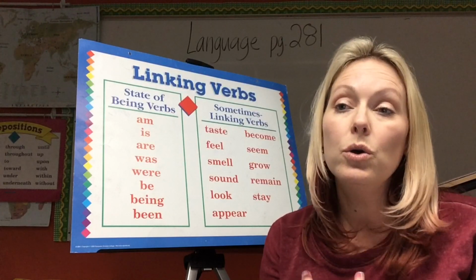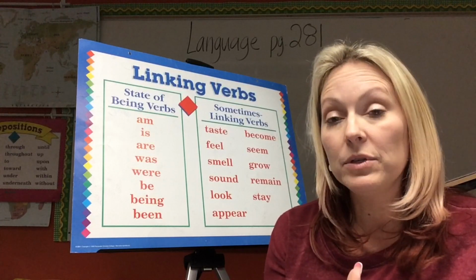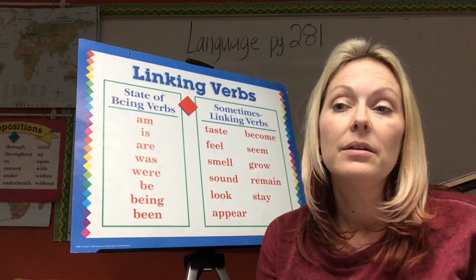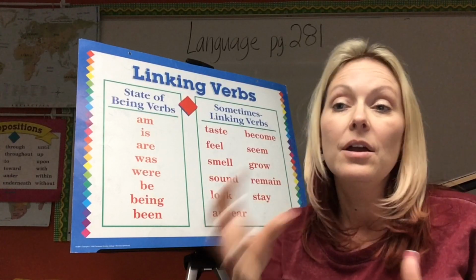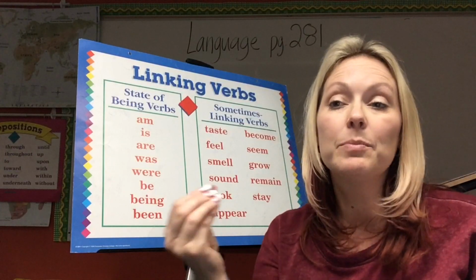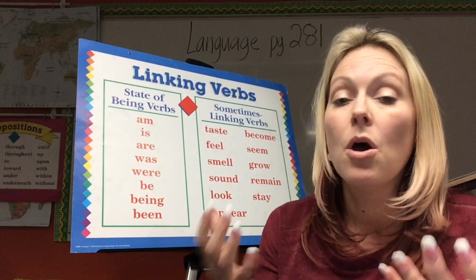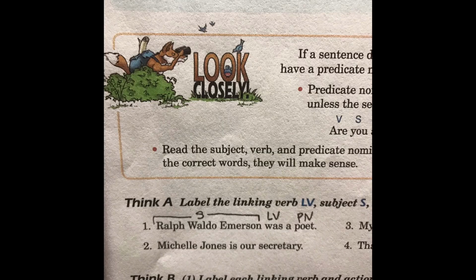And who was doing something? Our subject, Ralph Waldo Emerson. The verb is linking the subject and the predicate nominative, and the predicate nominative is poet because we're renaming Ralph Waldo Emerson a poet. So put PN above poet.